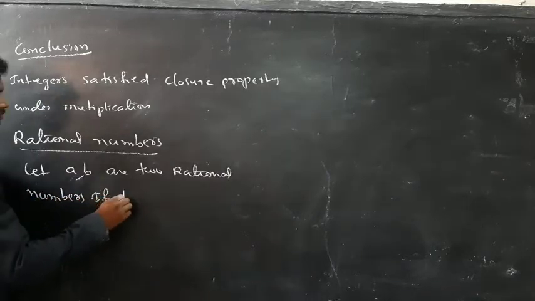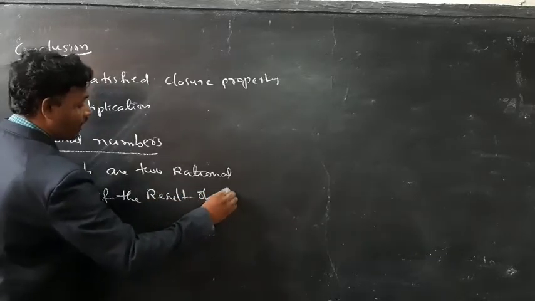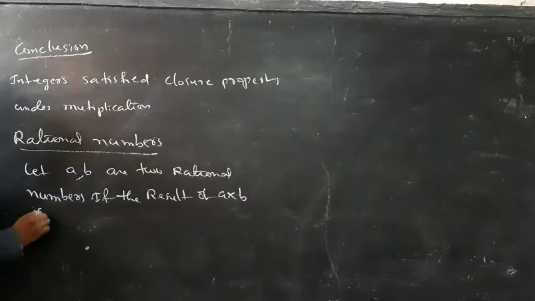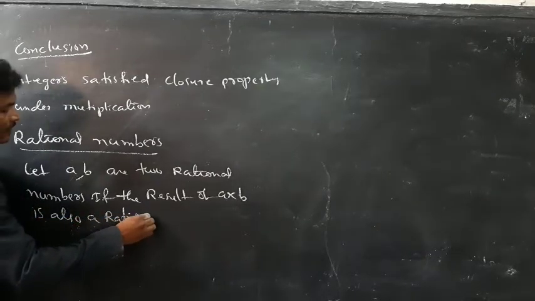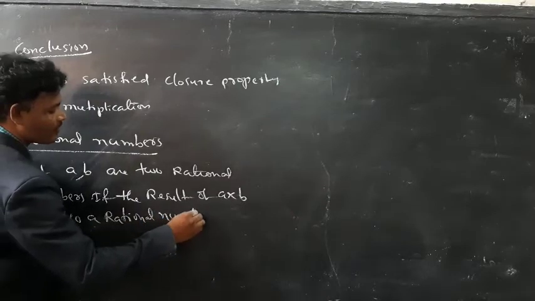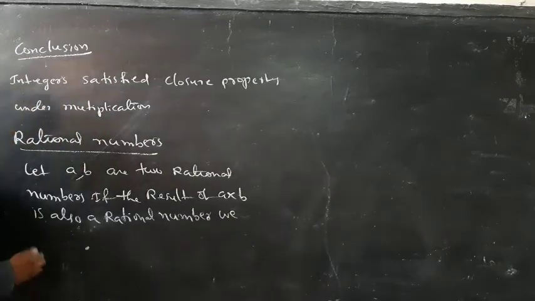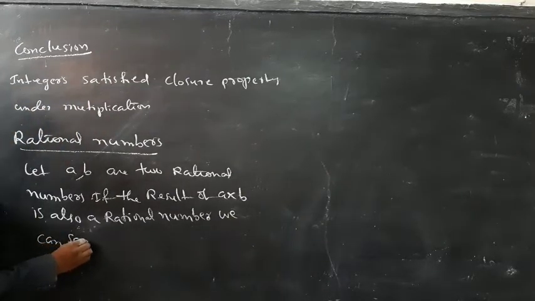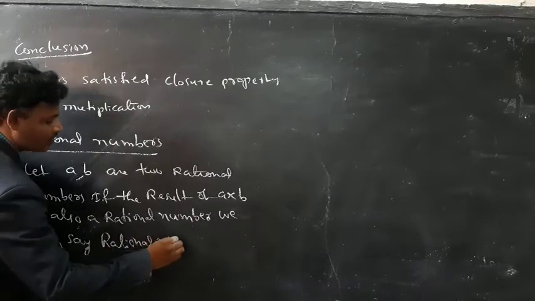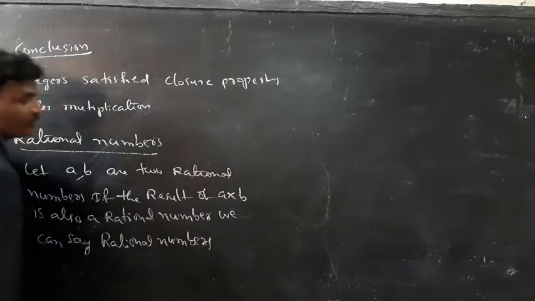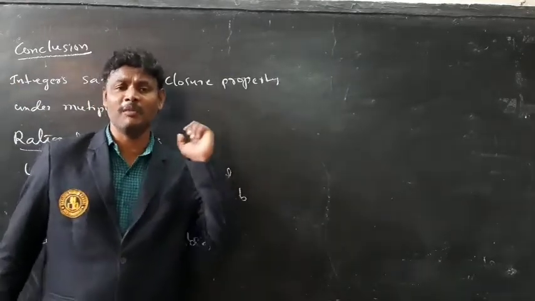If the result of a into b is also a rational number, we can say rational numbers satisfied closure property under multiplication.